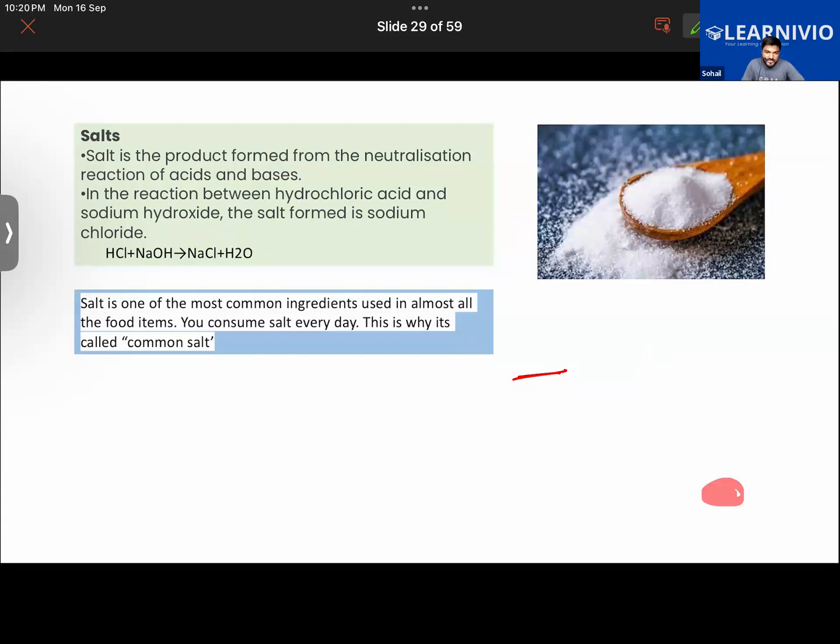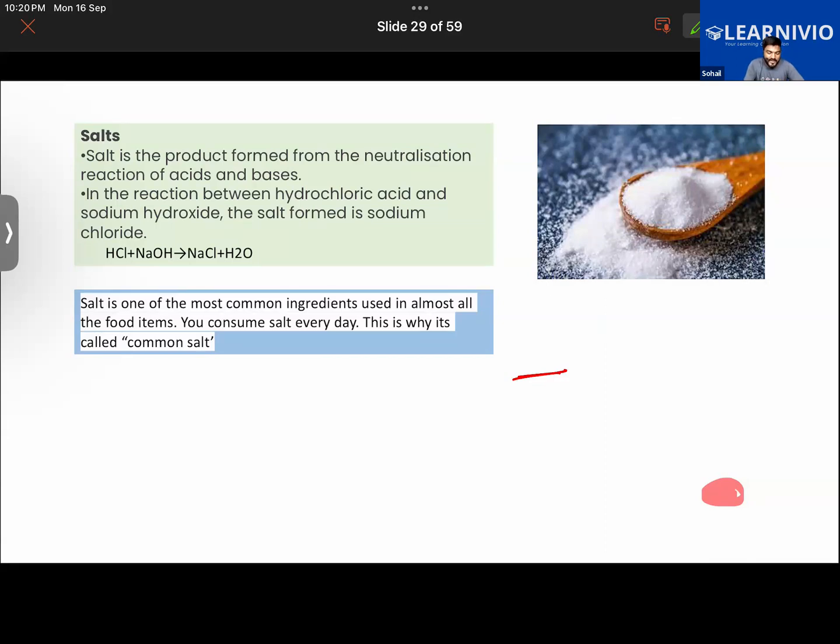Let us now learn about salts. Salt is a substance that is formed by the reaction of an acid with a base, right? We have an example of, let's say, sodium chloride, and it is formed by the reaction of hydrochloric acid and sodium hydroxide. So in a way, we can say that a salt has two parents, an acid and a base. Can't we say that? One is acid, another one is a base.